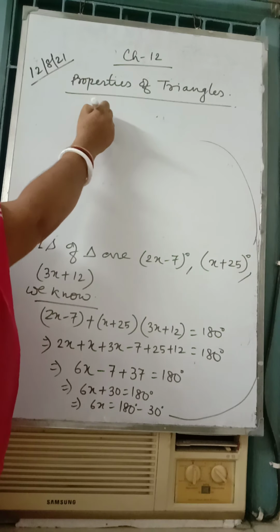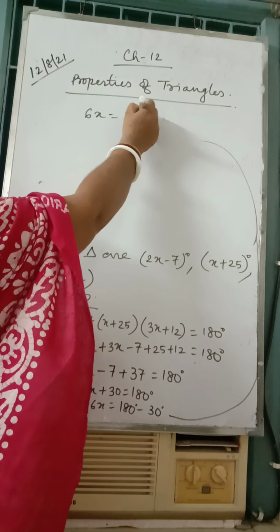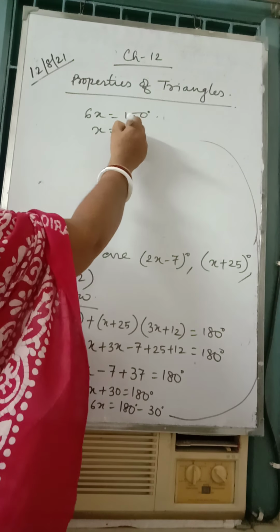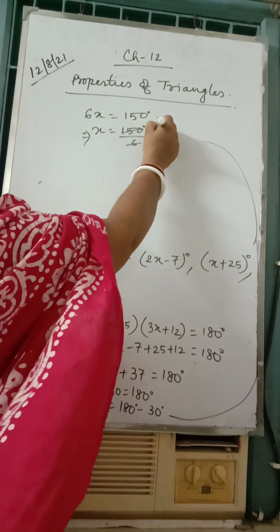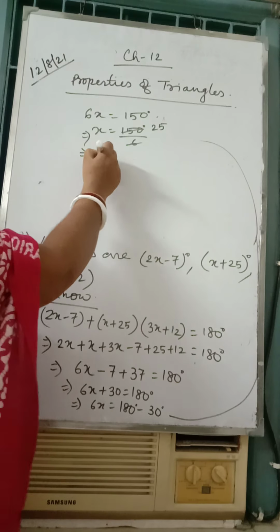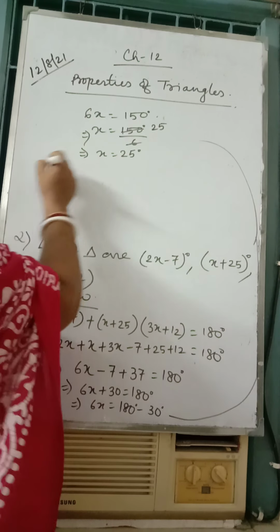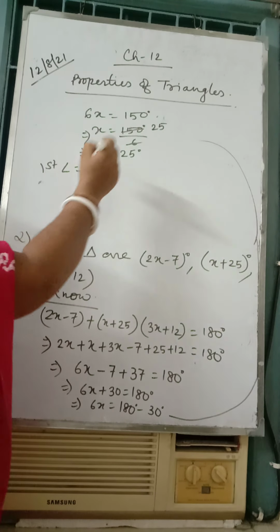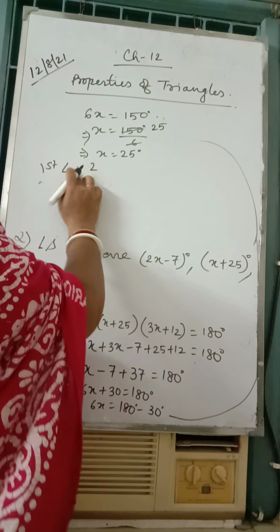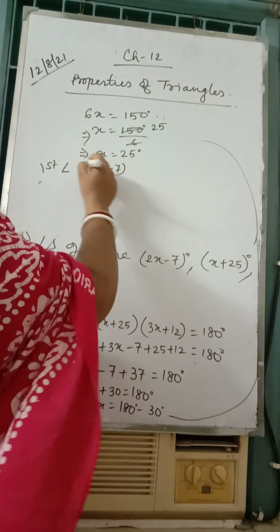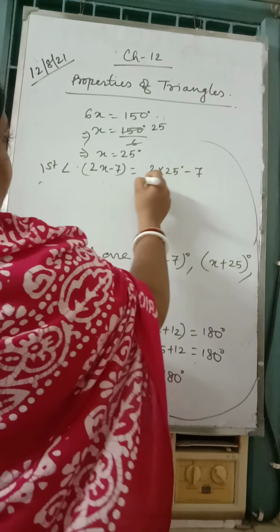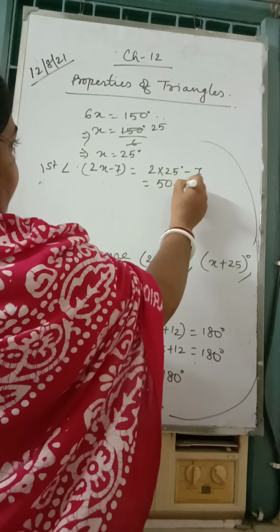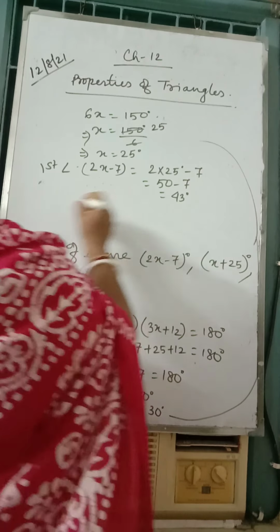So 6x is equal to 150, x is equal to 150 by 6, x is equal to 25 degrees. Now the first angle was 2x minus 7, so that will be 2 into 25 minus 7, 50 minus 7, 43 degrees.